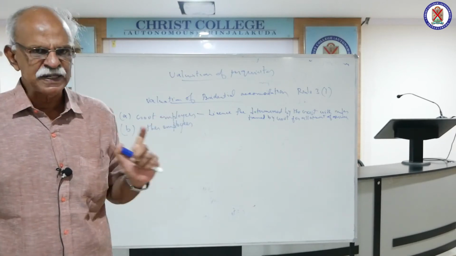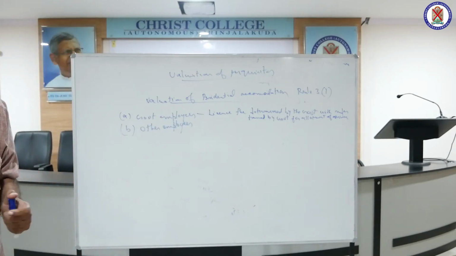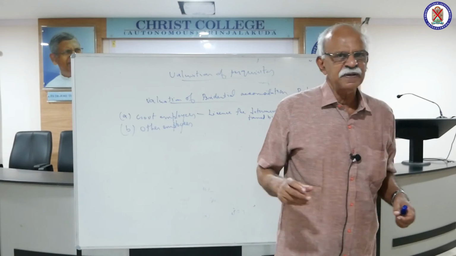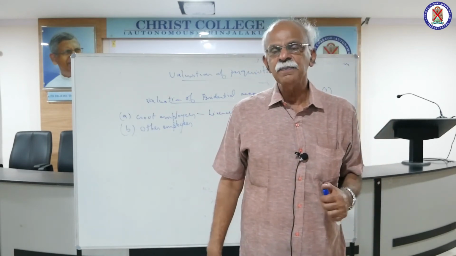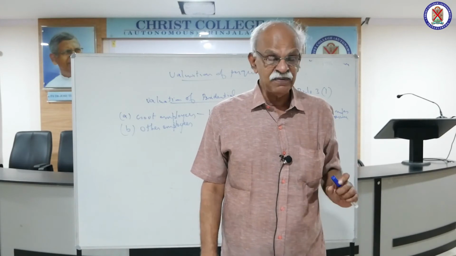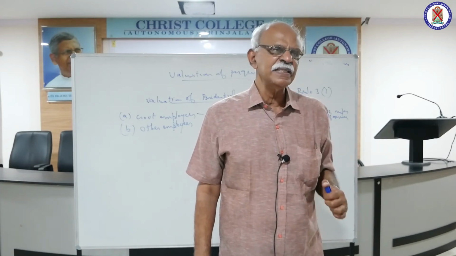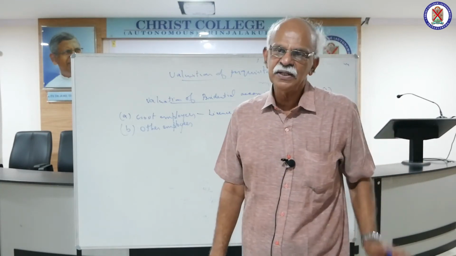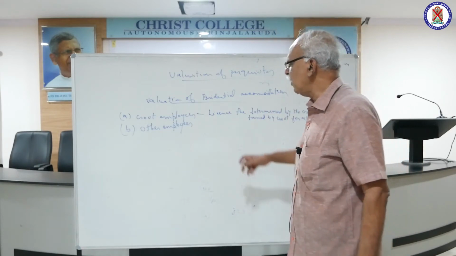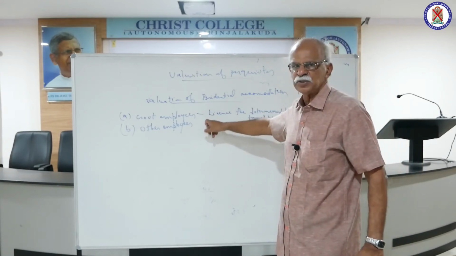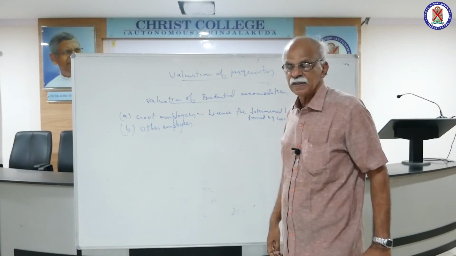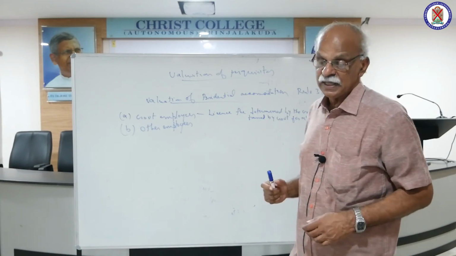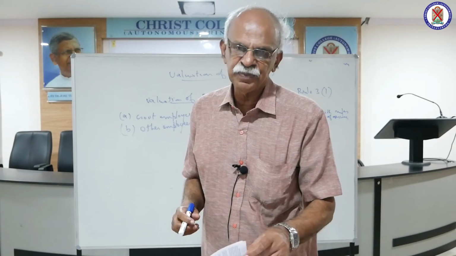License fee determined is for unfurnished accommodation. If it is furnished accommodation, then add 10% of the cost of furniture. Cost of furniture includes AC also, air conditioner, TV sets, refrigerator, everything. Suppose the employer has hired this furniture, then the hire charges paid will be added to the license fee determined. The value of rent-free furnished accommodation for government employees will be license fee determined plus 10% of cost of furniture or hire charges paid if the furniture is hired by the employer.